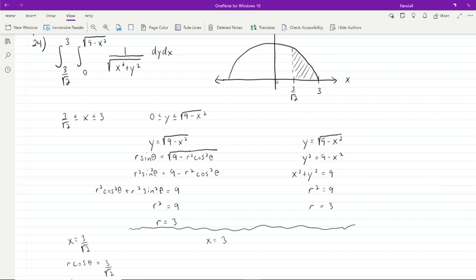Now let's reason through why we would use this to solve for r and how this relates to our picture. I'm going to draw some different starting points for the radius. These are my lowest bound. Whatever angle this is, my radius goes from this point all the way out to 3. And whatever angle this is, my radius goes from this point out here all the way out to 3.